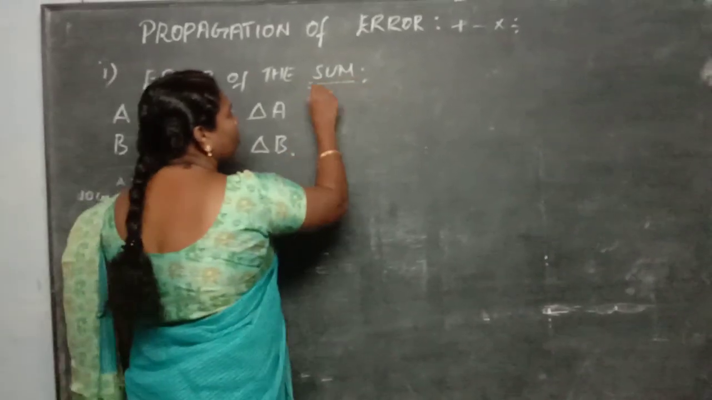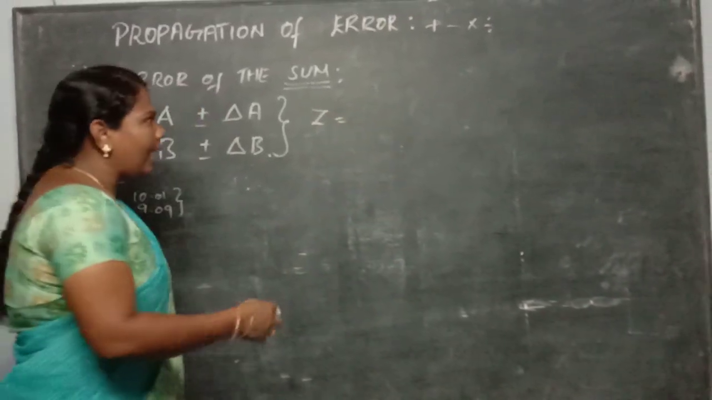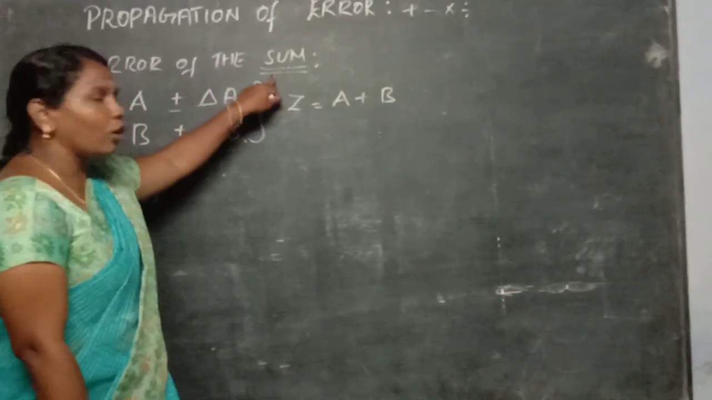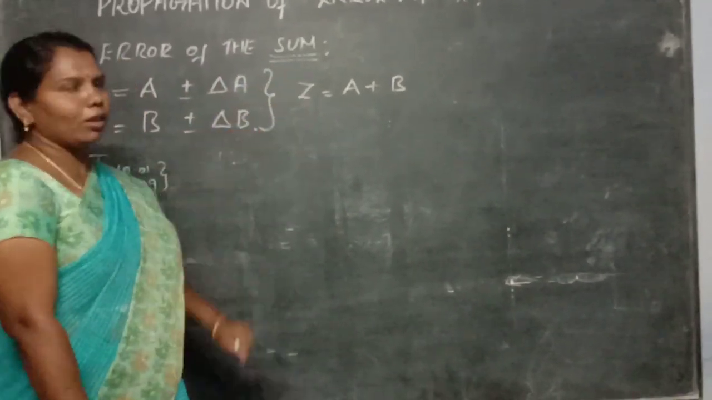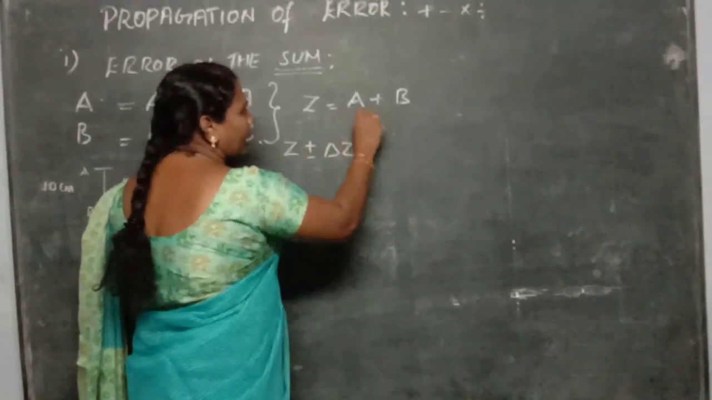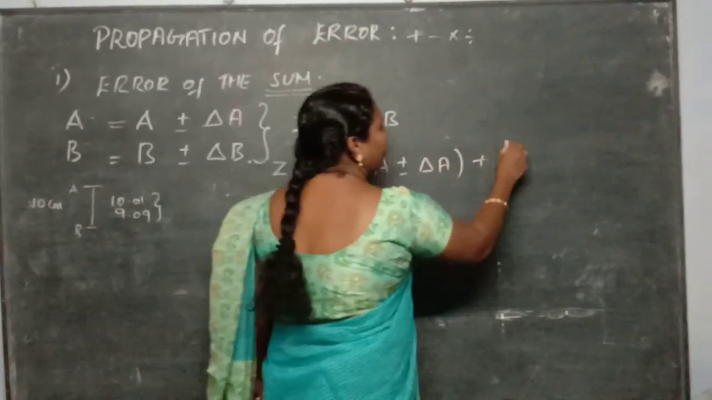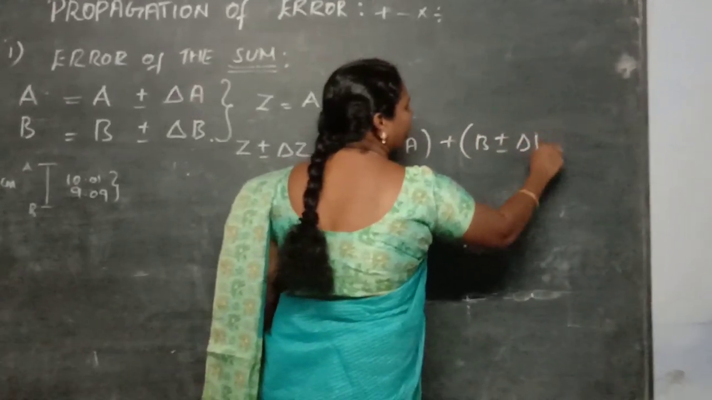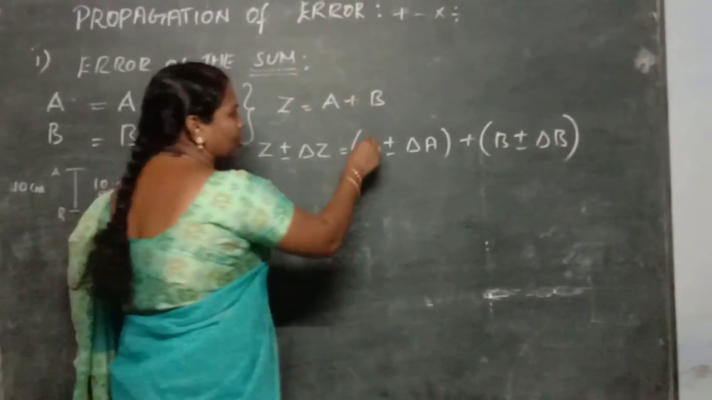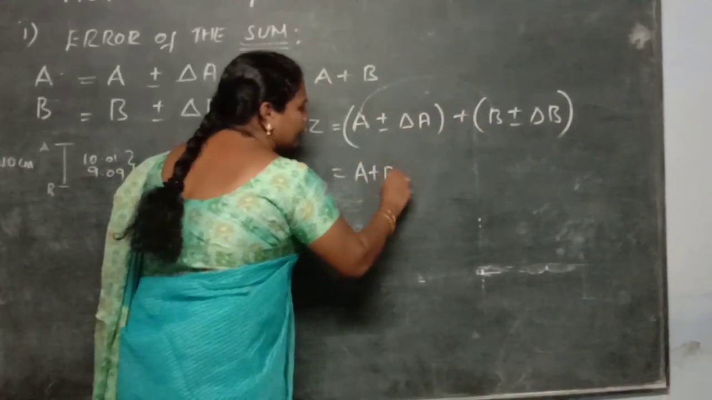Now what you have to do? See, this is the sum. So take one quantity Z, such that Z is equal to A plus B, because we are going to add the two physical quantities. So Z means how will you write? Z plus or minus delta Z. And A plus B means how will you write? A plus or minus delta A plus B plus or minus delta B. So this is the formula. Now you are going to add the true values first. What is the true value here? A plus B. The true value is A plus B.